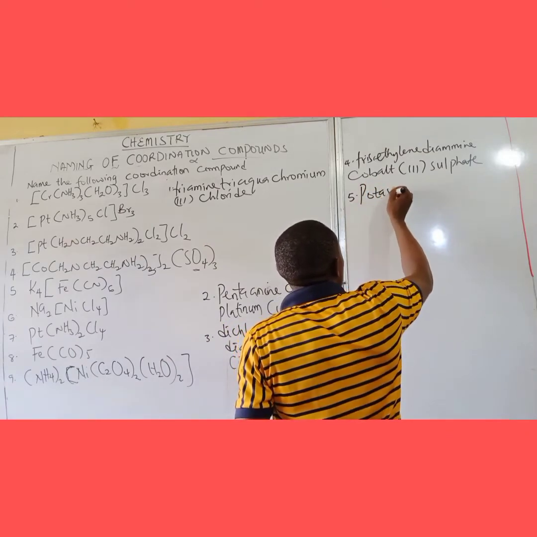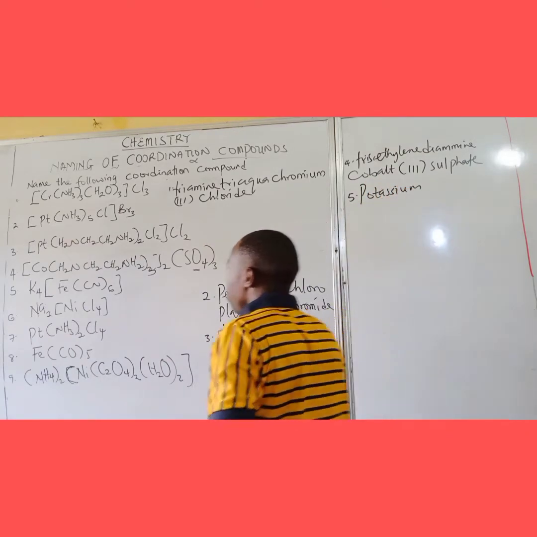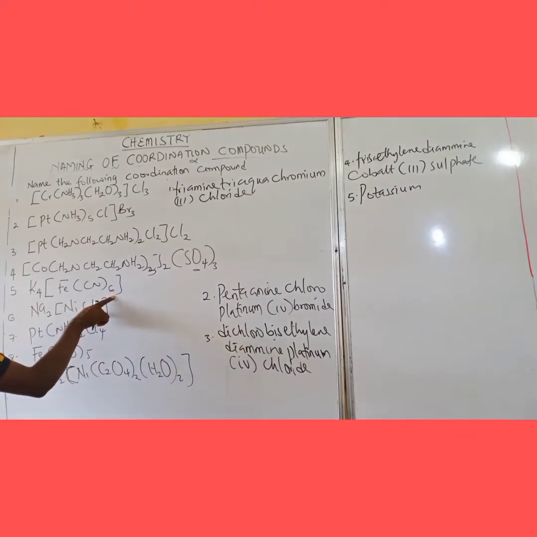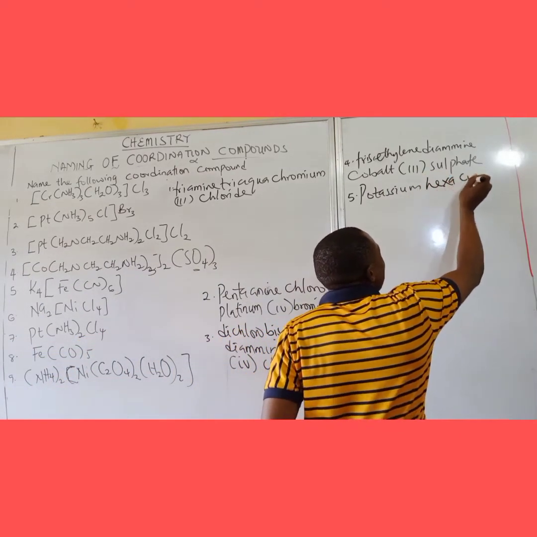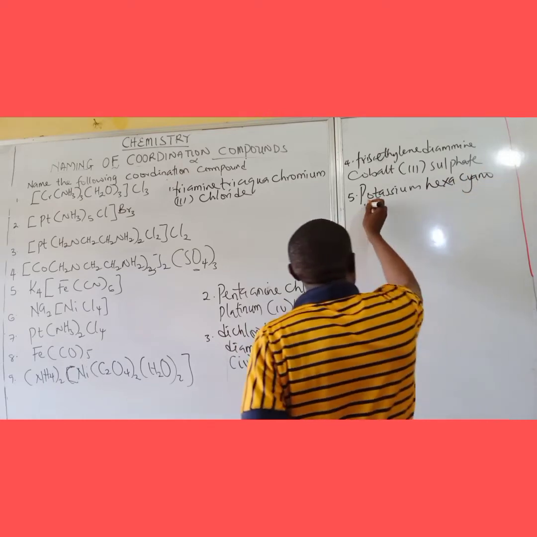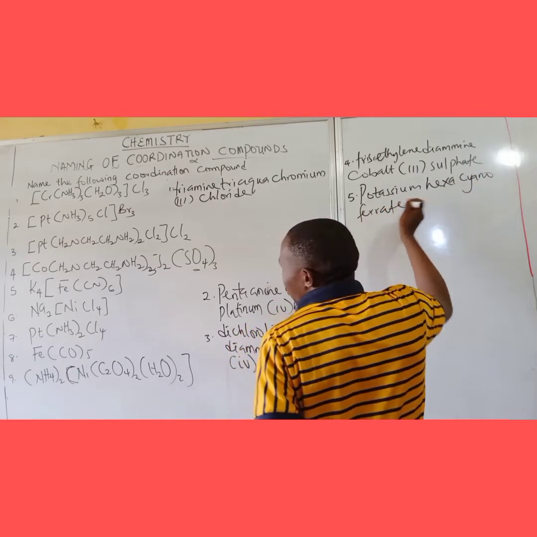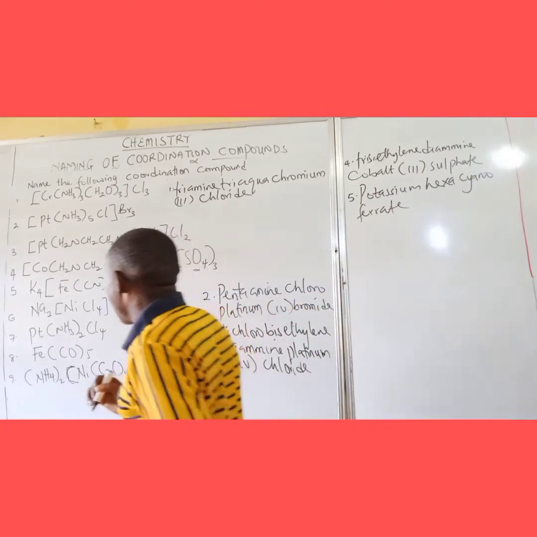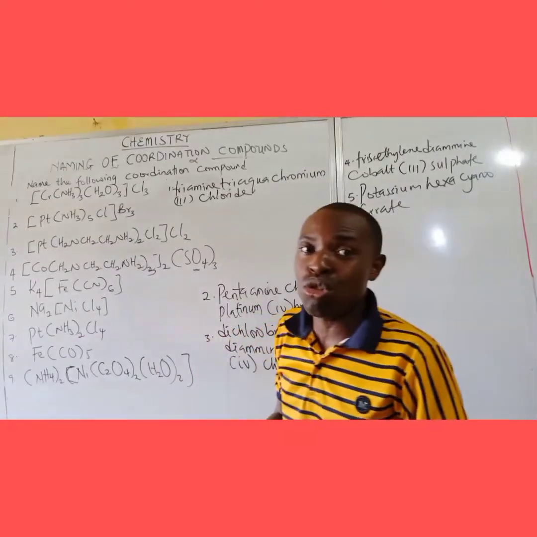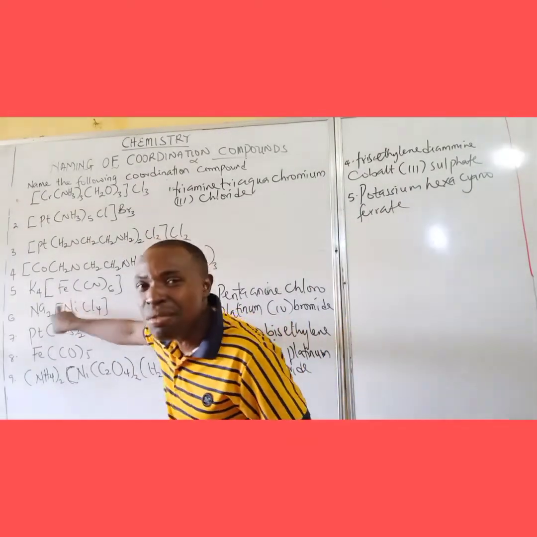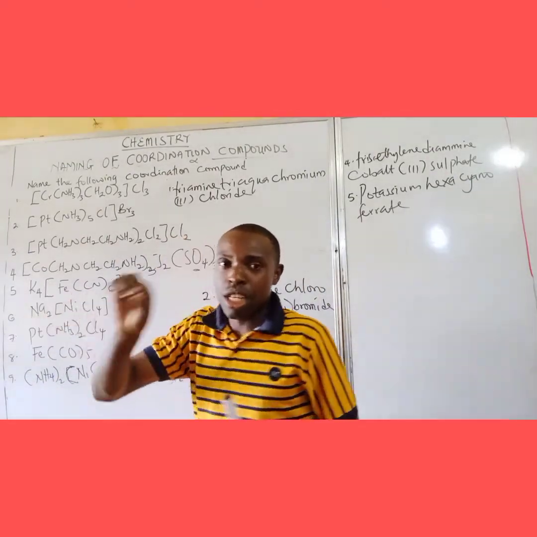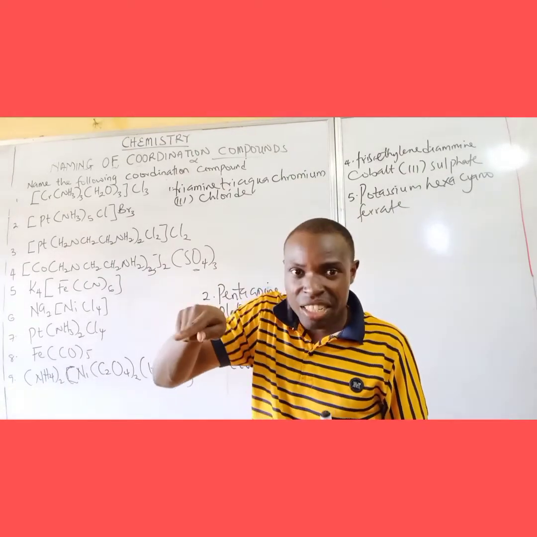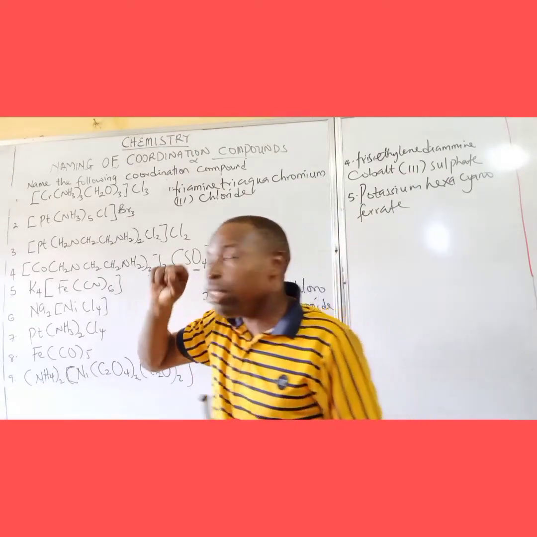Then hexa, hexacyanoferrate. Why the ferrate? Remember, I've told you that because it is a negative complex, like a negative central element, it will end in ATE, and if you end in ATE, you must put the Roman numeral.